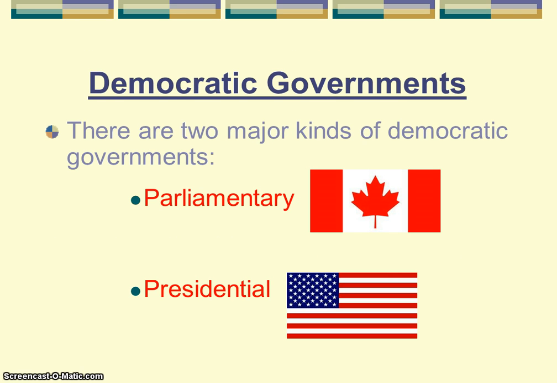We're going to be focusing on the two types of democratic governments, and that is parliamentary and presidential. In a parliamentary government, like in a presidential, citizens participate by voting, as we just discussed. The three best examples that we'll study this year are Canada, Australia, and the United Kingdom, the UK, which each have a parliamentary democracy. The presidential type of democracy is what the United States has, and that's the one we're probably most familiar with because our government is based on that.